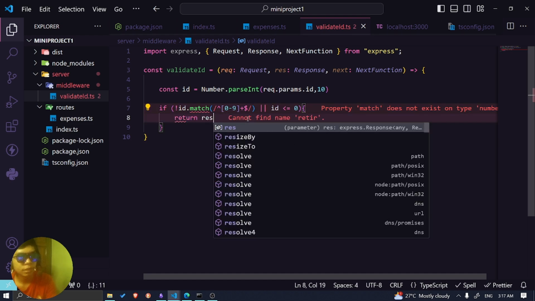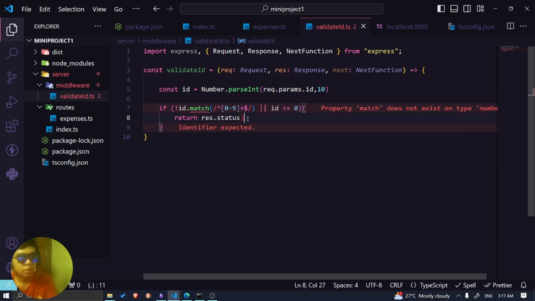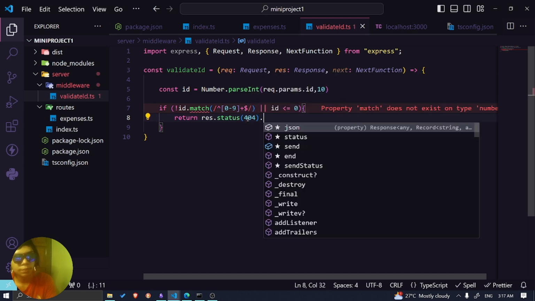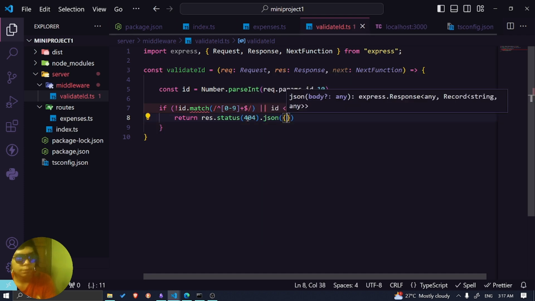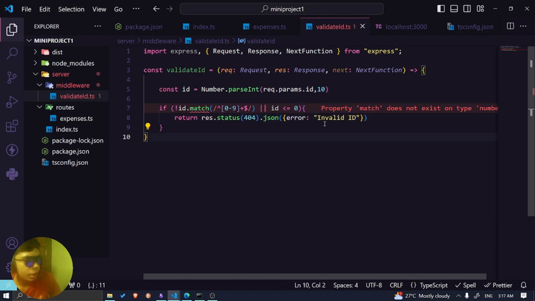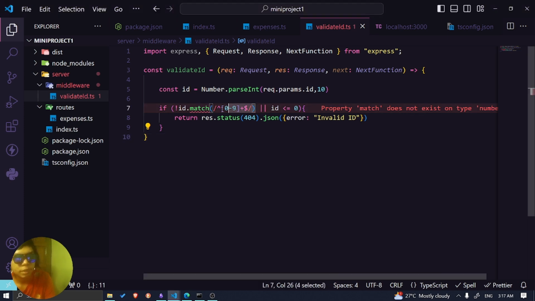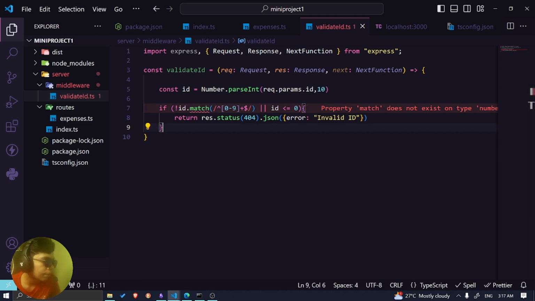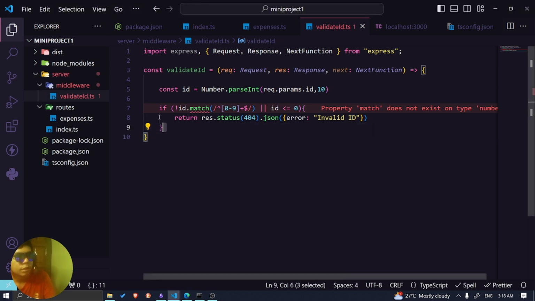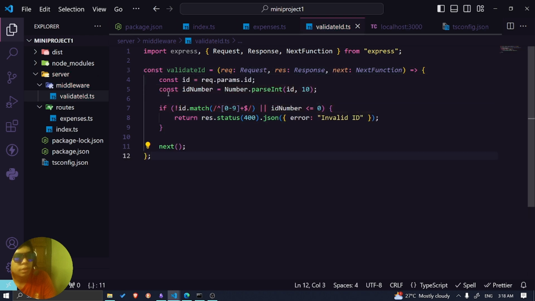Return res status 404 JSON error invalid. But the match is not. What? I still don't understand. Let me just copy this. Maybe this will help. Maybe I mistyped. Nope, it's not a mistype. So I don't know. What if I try to copy everything? Let's see if there's a similar mistake. It doesn't have a mistake.